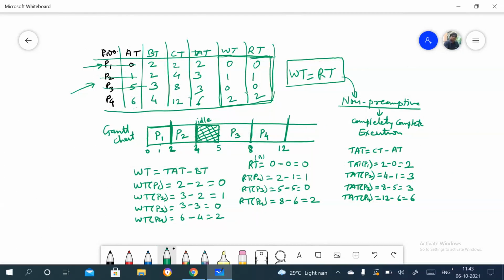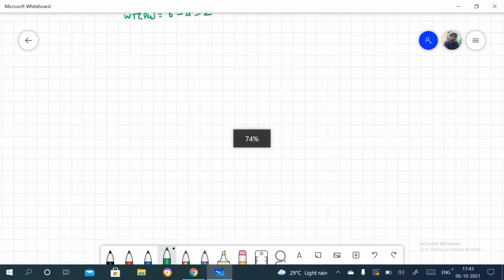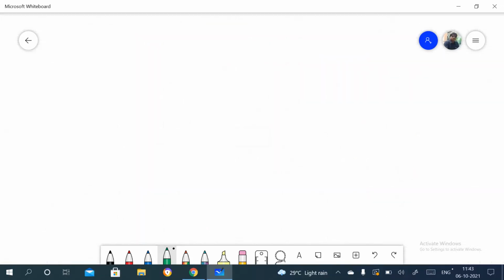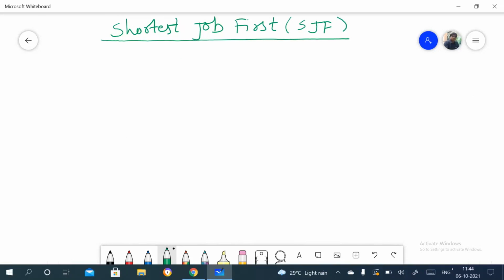Okay. Then I'll go to the second algorithm. That second algorithm is shortest job first, or we can say SJF. I'll try this one over here, right? And this is again non-preemptive.